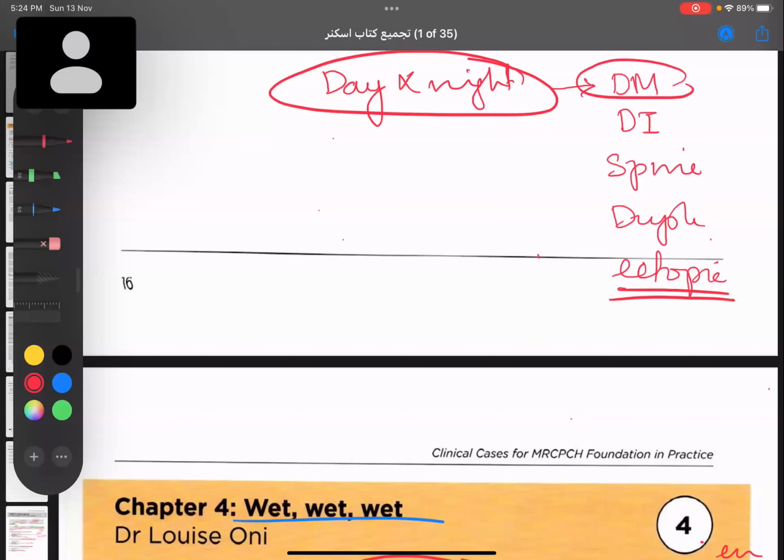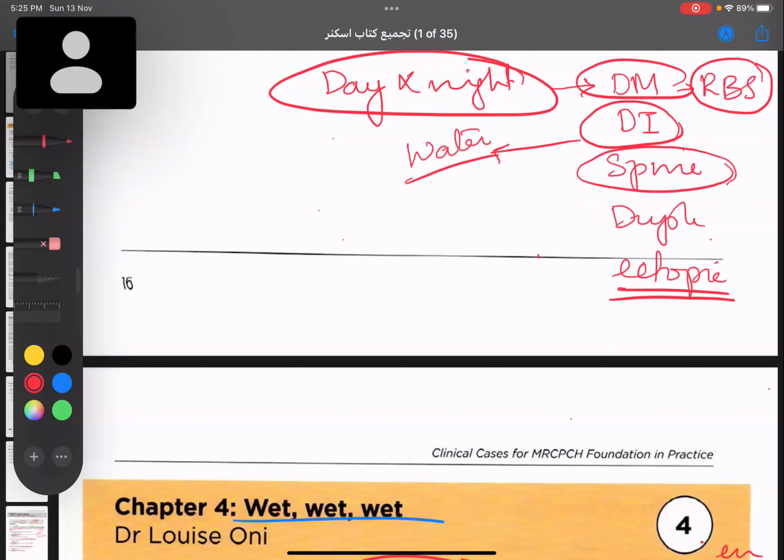So for diabetes mellitus, what is the test we can do? We can check the RBS, we can do OGTT. If you want to exclude diabetes insipidus, what can we do? We can do a water deprivation test and find out if it is nephrogenic or cranial diabetes insipidus. Spinal tumors, you have to go for an MRI and mainly refer to neurosurgery.